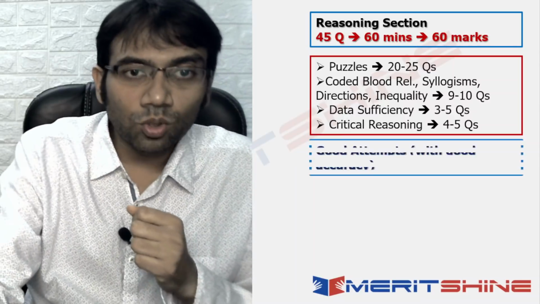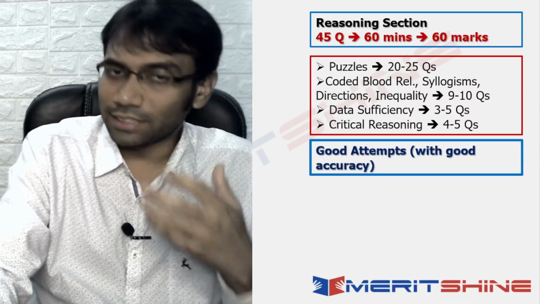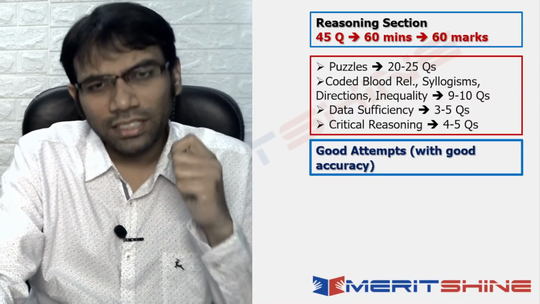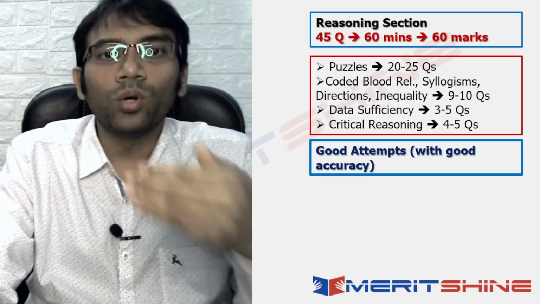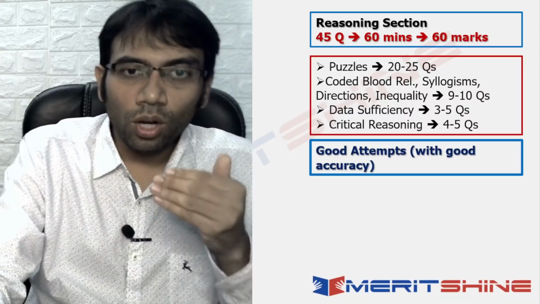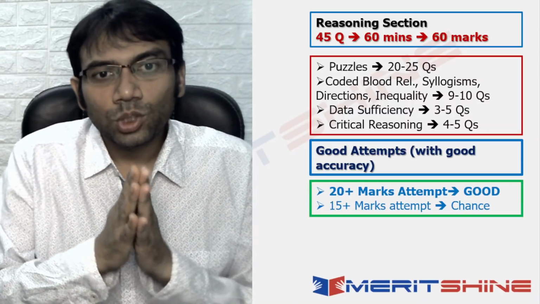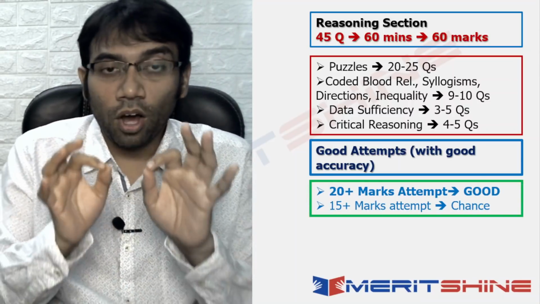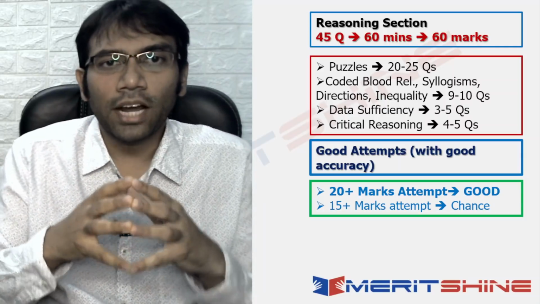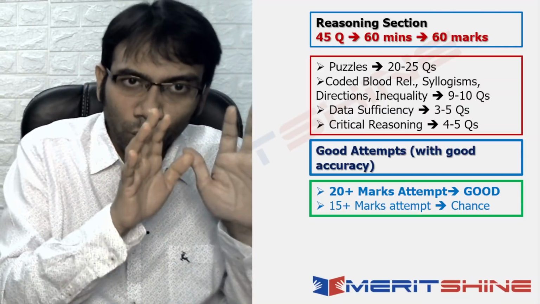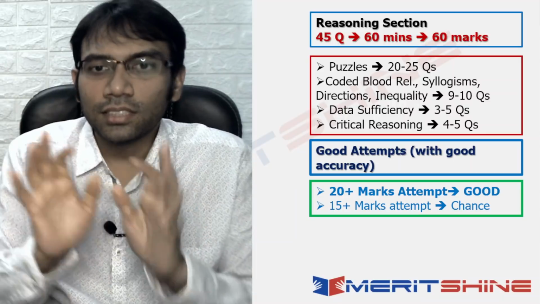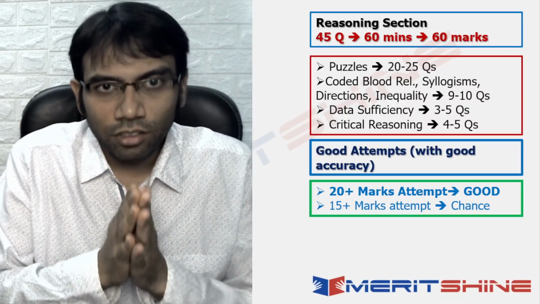Now, what is a decent score? What is a good score? That must be coming to your mind. So, a good attempt. Now, when I say good attempt, I assume good accuracy. A good attempt with good accuracy is a 20 plus marks attempt. Why am I saying 20 plus marks? Because I don't know which question was 2 marks and which was 1 mark, right? So a 20 plus marks attempt is a good attempt in this kind of paper.